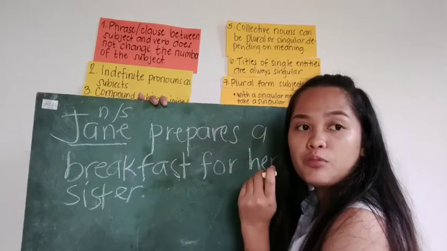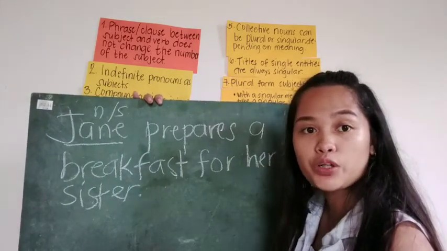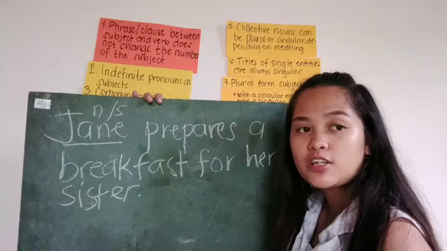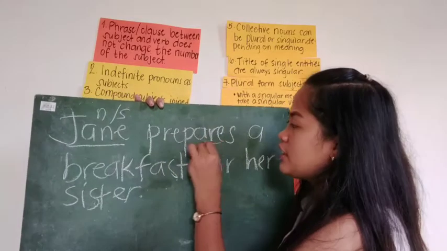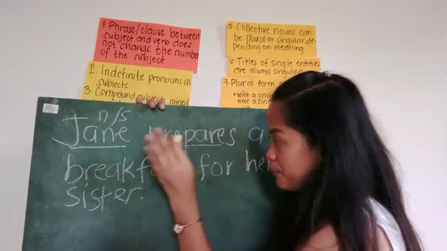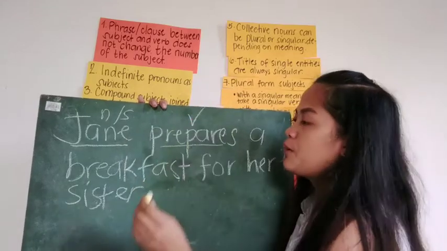The verb is the action word, right? Prepares. Okay, very good. It is prepares. This is the verb.